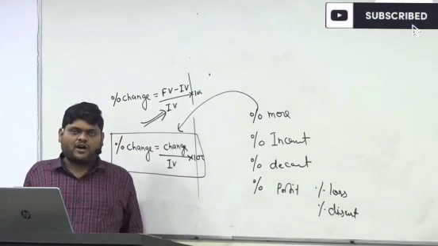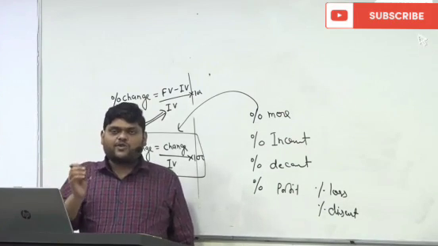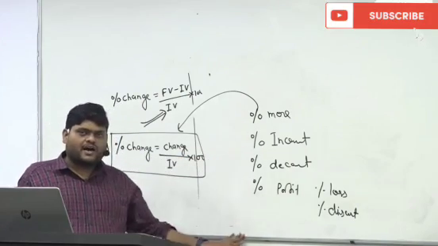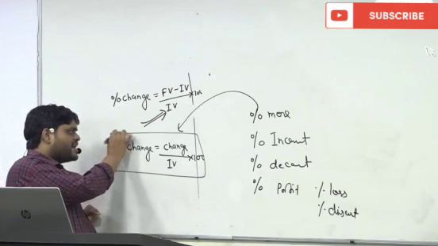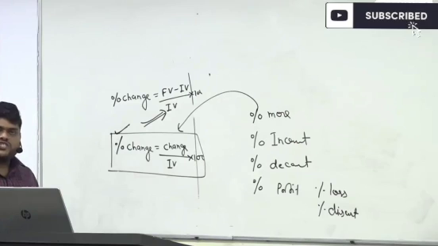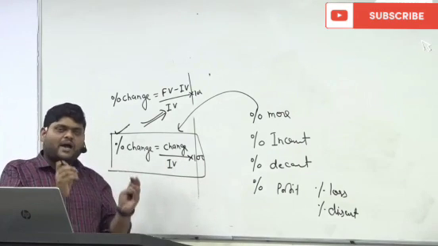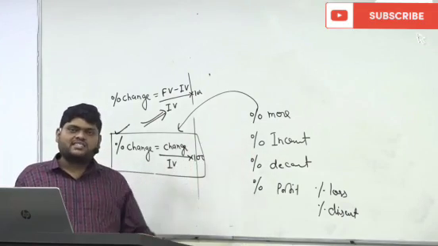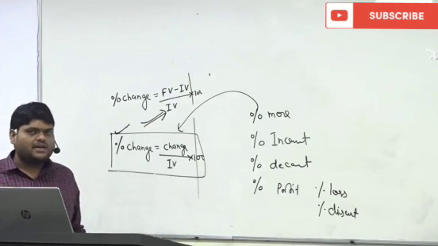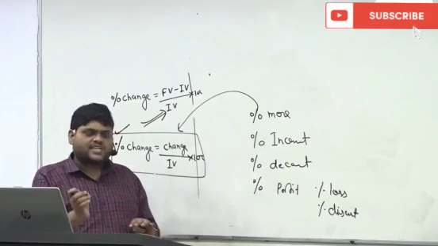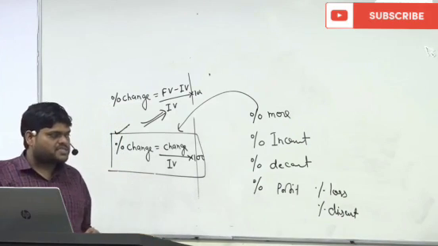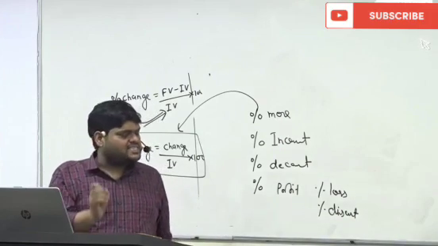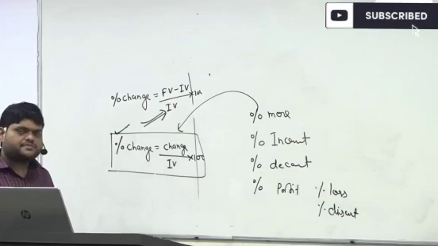Are you getting my point or not? Say yes or no, please let me know. This thing should be very clear to you. Whenever these words come, the first thing that strikes your mind is they are asking percent of change. If you get this, half the battle is won, because this is what students are not able to understand: what the question is actually asking. So if you understand this, percent of more, increment, decrement, profit, loss, discount, all of these simply mean they are asking percent of change.